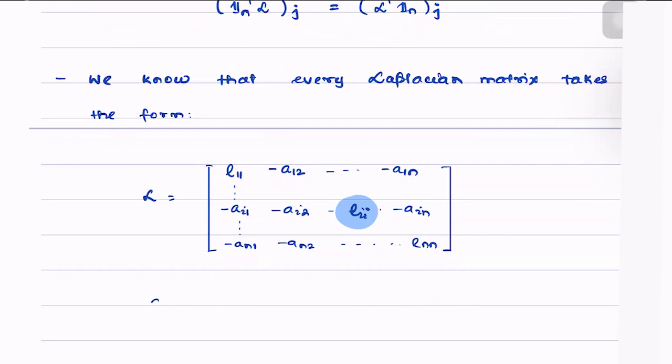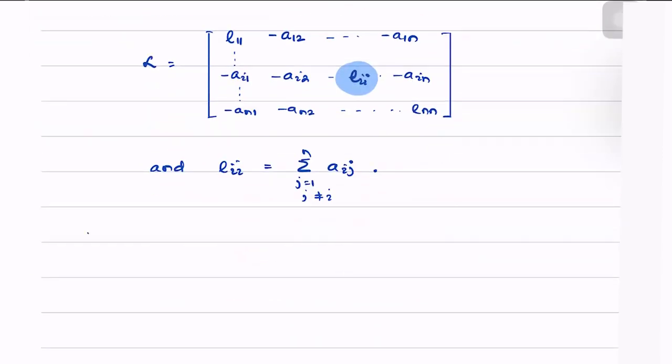And Lii is simply equal to the summation of Aij, j going from 1 to n, but not being equal to i.